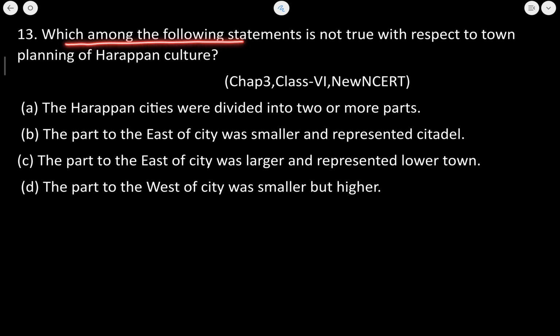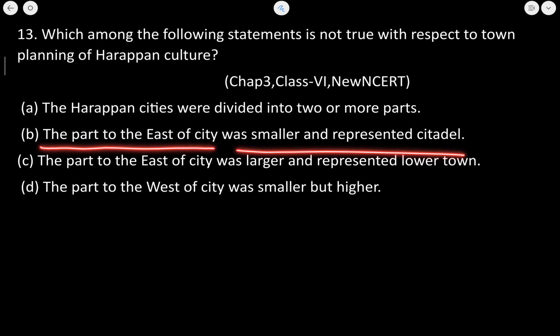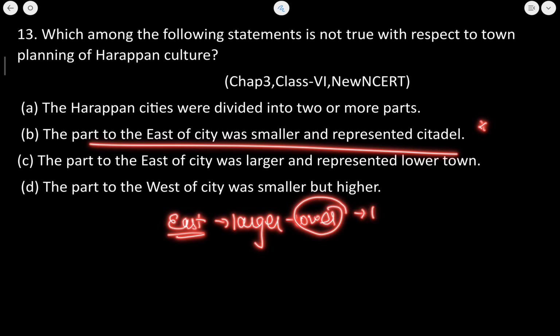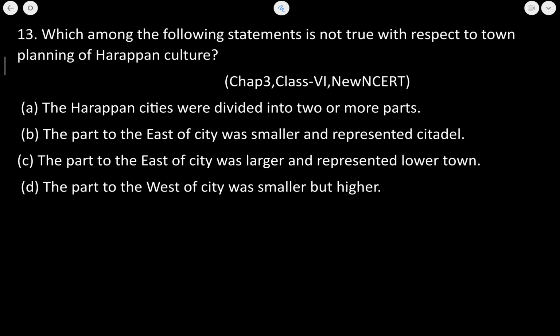Which of the following statements is not true with respect to the town planning of the Harappan culture? The Harappan cities were divided into 2 or more parts. Absolutely correct. The part to the east of the city was smaller and represented the citadel. Now this statement is not true. Why is it not true? Because generally the part to the east was larger, but it was lower. Now this lower part was called the lower town. Okay, so statement B here is not a correct statement. Okay, next statement.